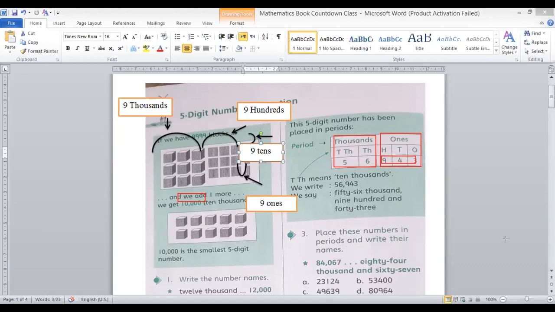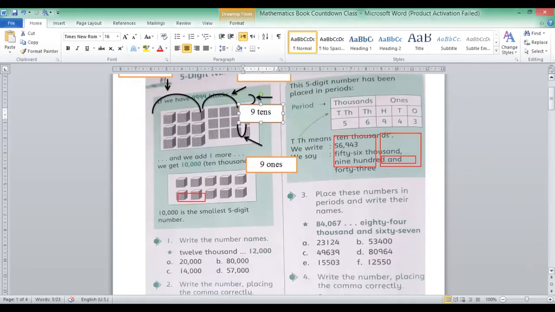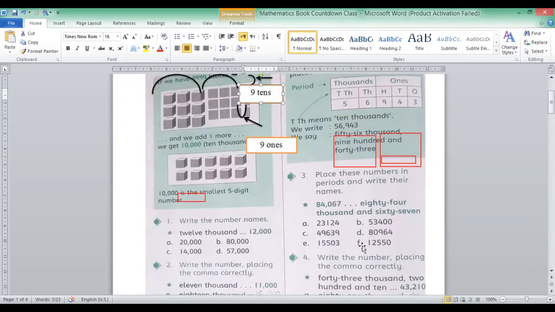Question 3 is, place these numbers in periods and write their names. Period means you put the comma in the proper place. Whenever you find a number having 5 digits, you must put the comma after 3 digits. So starting from the right side, look at the first one.